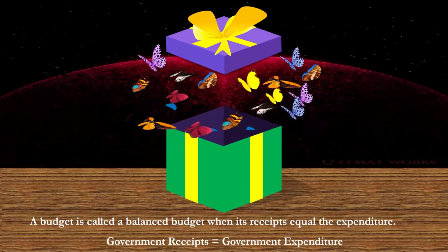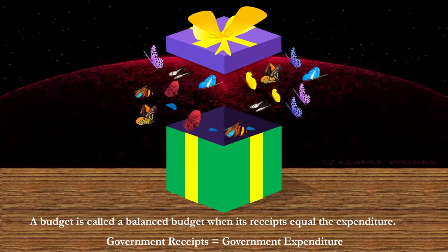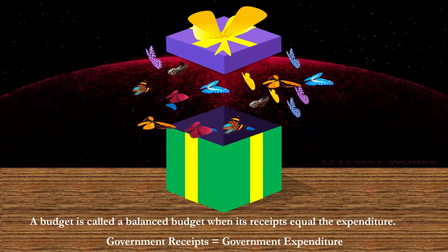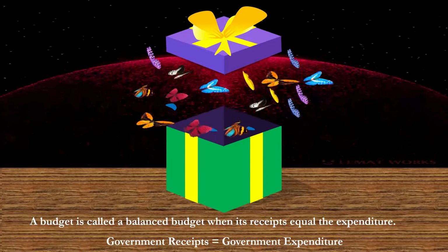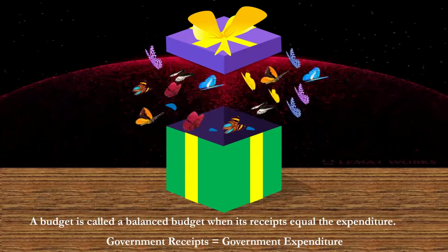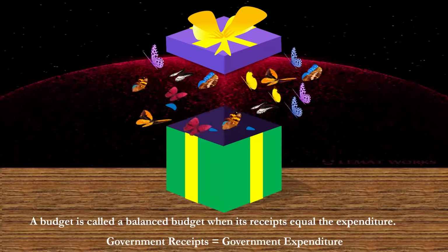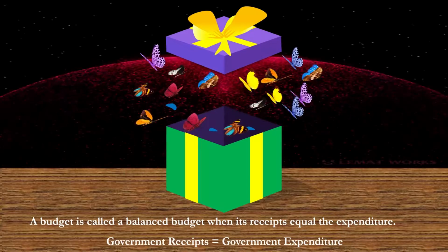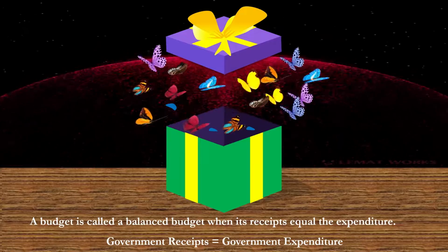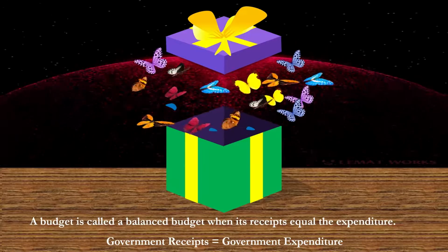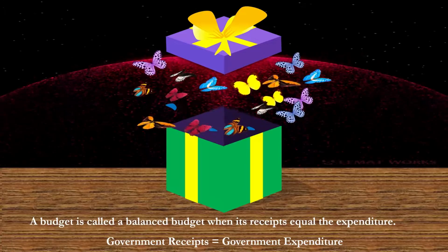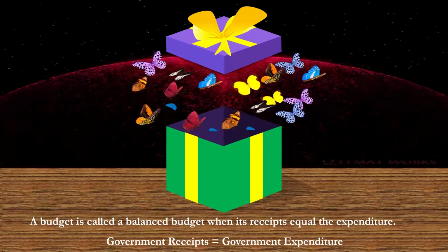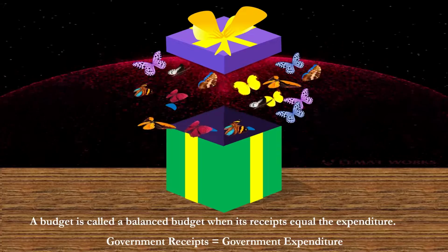Now understand unbalanced budget. A budget is called an unbalanced budget when its receipts are not equal to the expenditure. The unbalanced budget may be in two forms, surplus budget and deficit budget. First, surplus budget. It happens when government receipts are more than government expenditure. Let us discuss virtues of surplus budget.